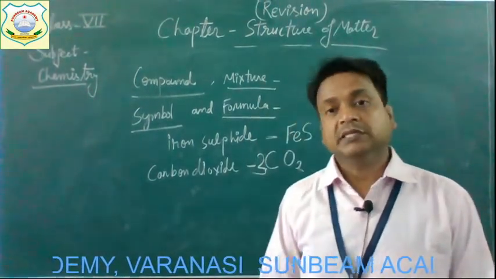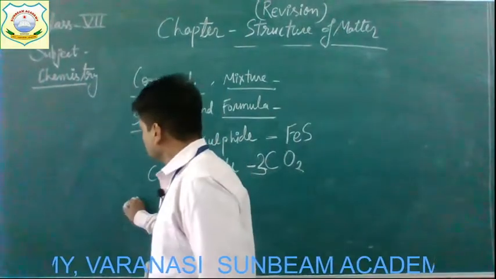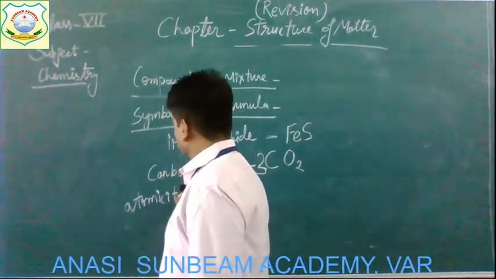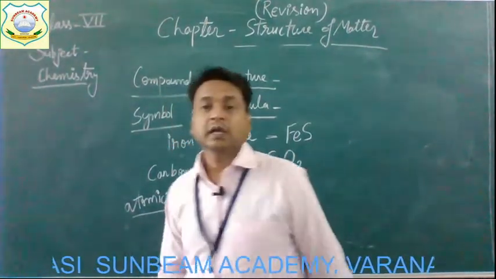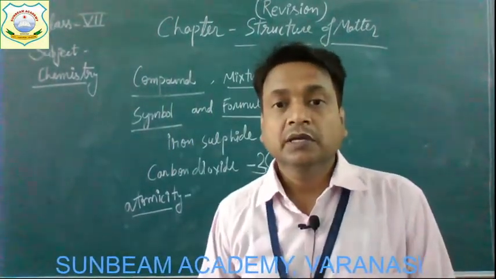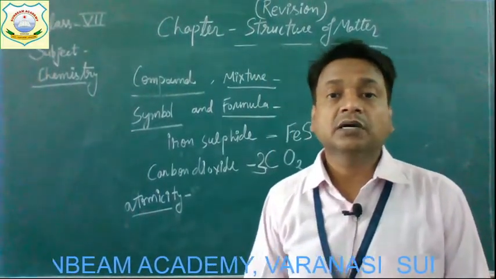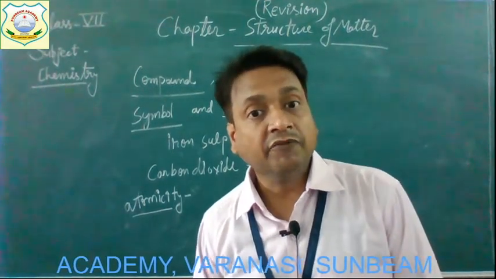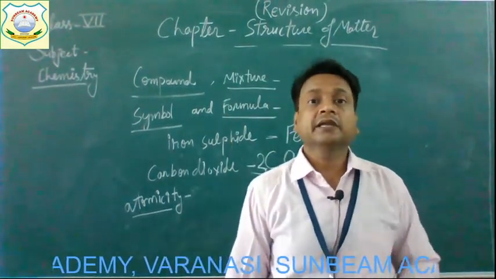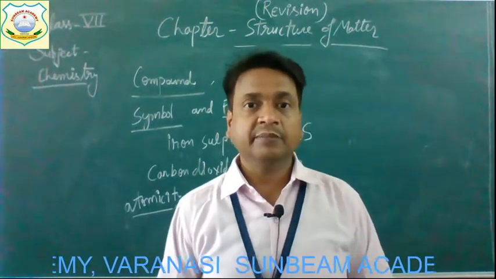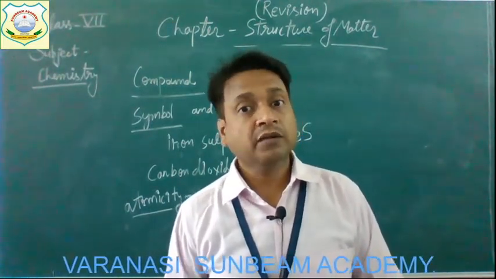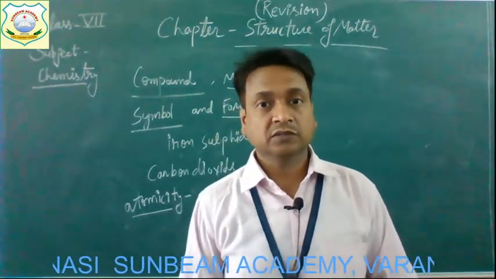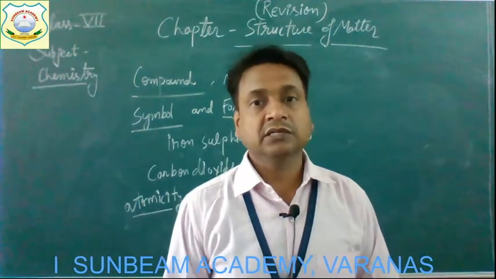the atomicity. Children, remember that atomicity is a term made from atoms. It indicates the number of atoms which are present in the molecule of that element, that is, one molecule of any element is made up from how many atoms, and that is termed its atomicity.